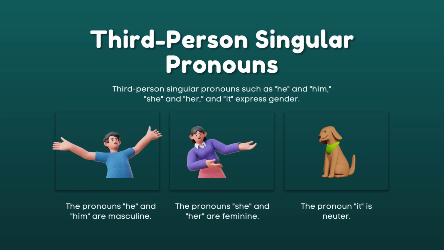If the noun is a girl, therefore you need to use third person singular pronouns like she and her for the feminine. And if it's a neutral gender, use the pronoun it. Okay, so let's proceed.